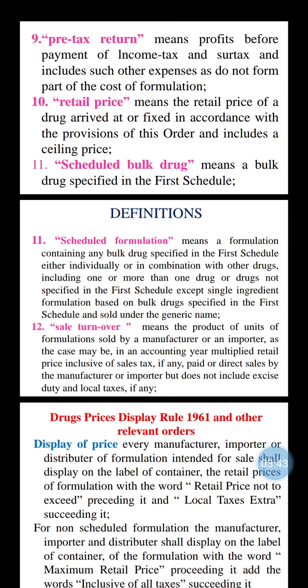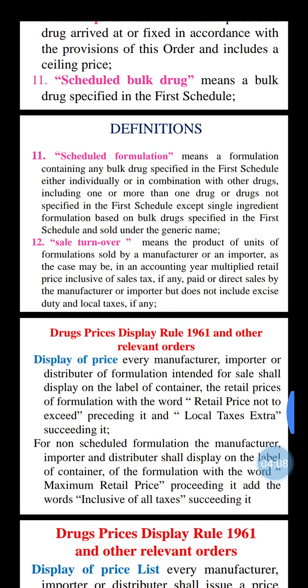So, scheduled formulation means the formulation containing any bulk drug specified in the first schedule, either individually or in combination with other drugs. It includes one or more than one drug or drugs not specified in the first schedule, but excludes a single ingredient formulation based on a bulk drug specified in the first schedule and sold under the generic name. Then the last definition, sale turnover.